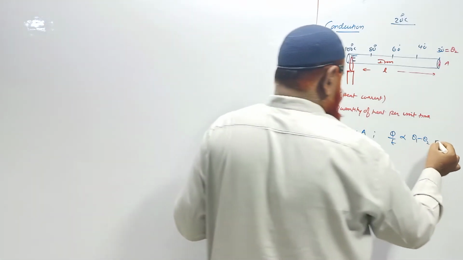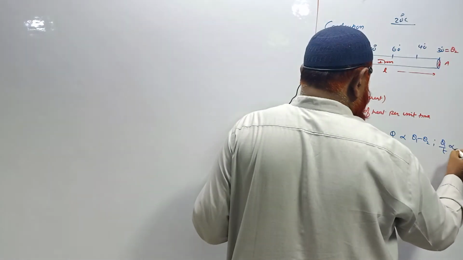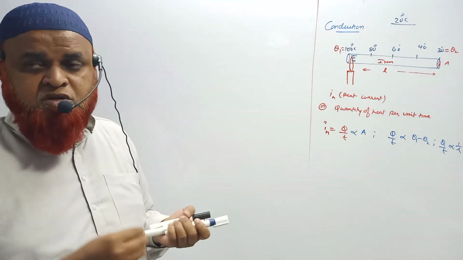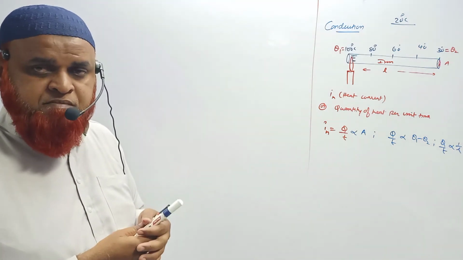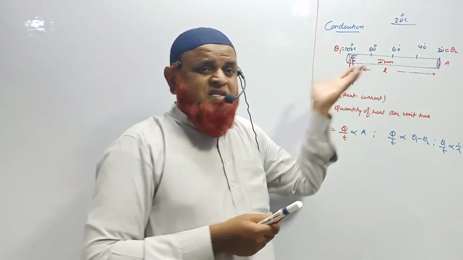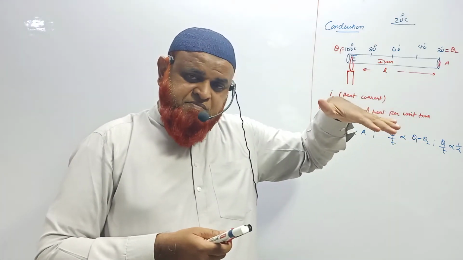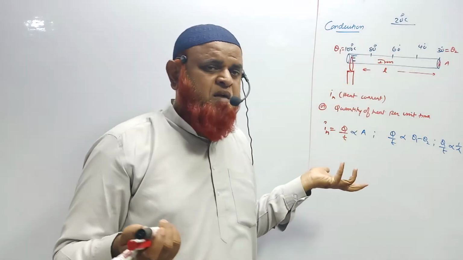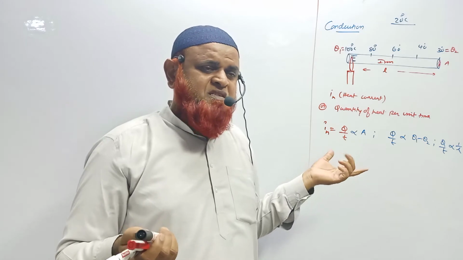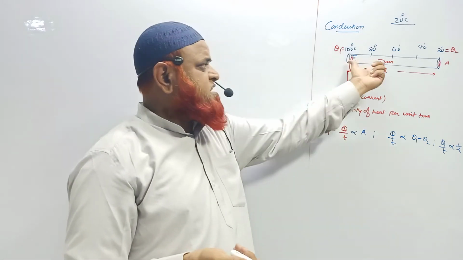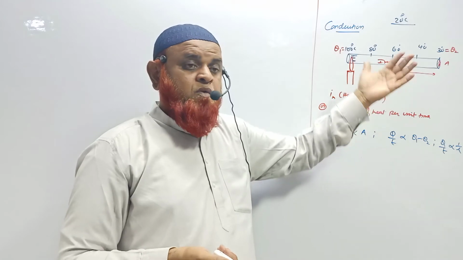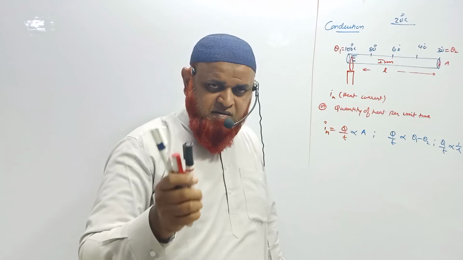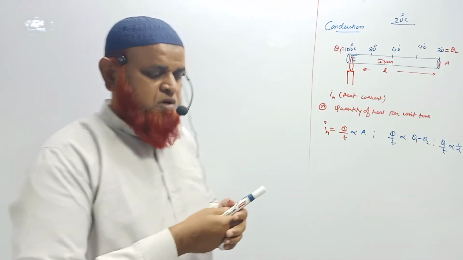The next thing is the rate of flow is inversely proportional to the length of the conductor. What does it mean actually? The larger the length, the lesser the current flows. Why? Because if you take only this much length, the difference will be only 100 minus 60. When the difference is less, heat current is less. When the difference is less, that means length is also less. When length is less, what happens? Is it clear? So heat current is inversely proportional to length.